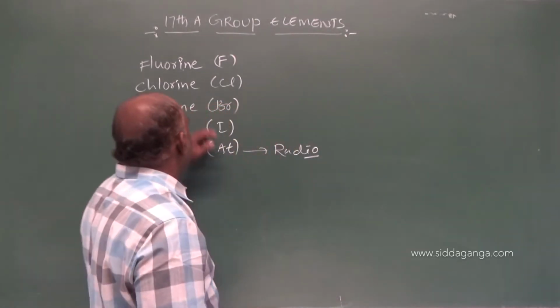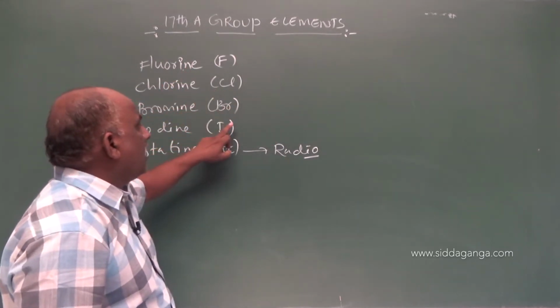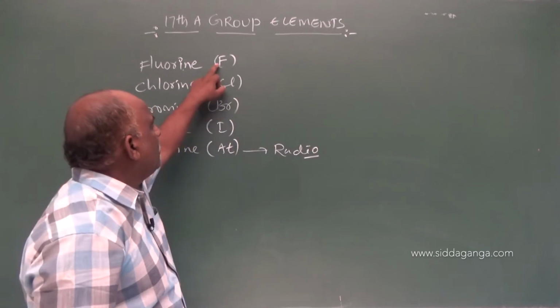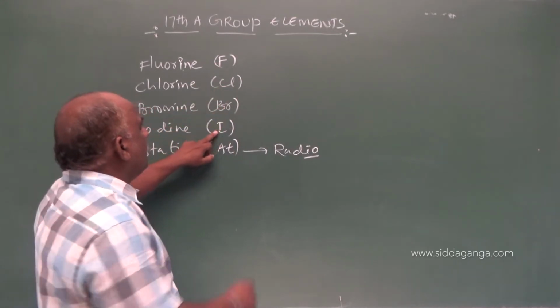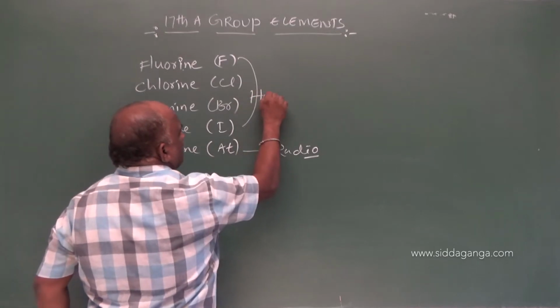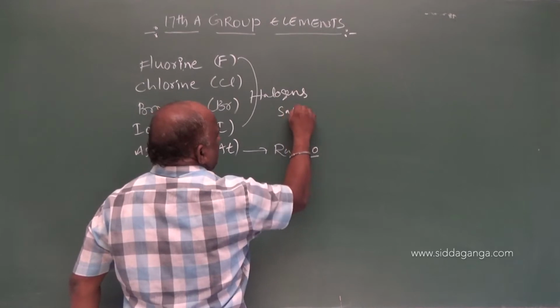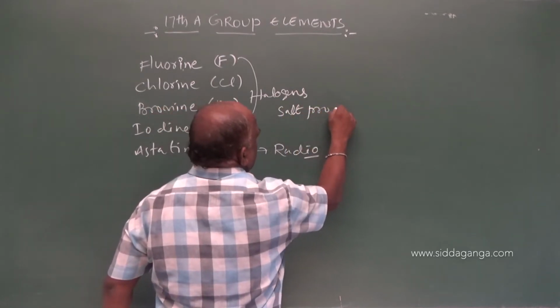So the remaining four elements: fluorine, chlorine, bromine, iodine are called halogens. Halogens means salt producers.